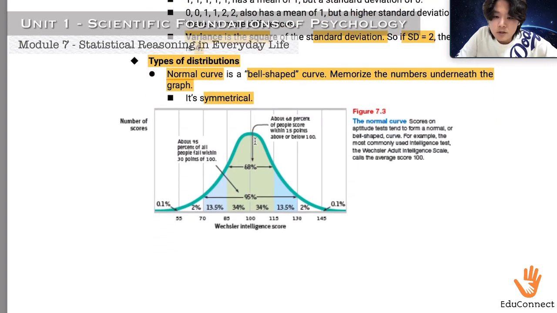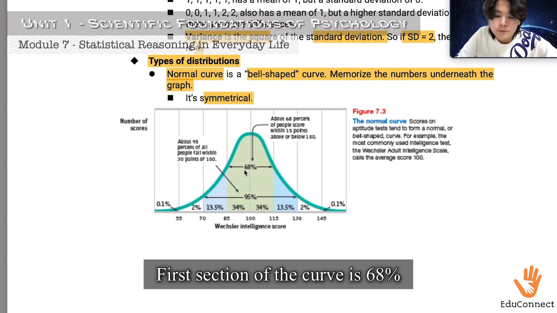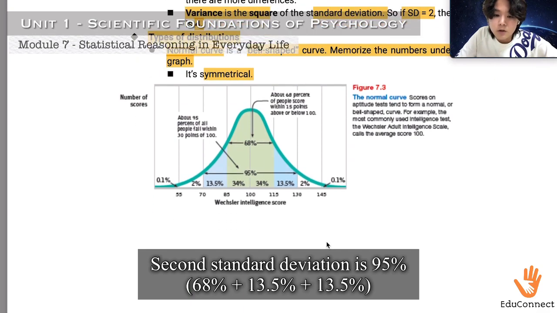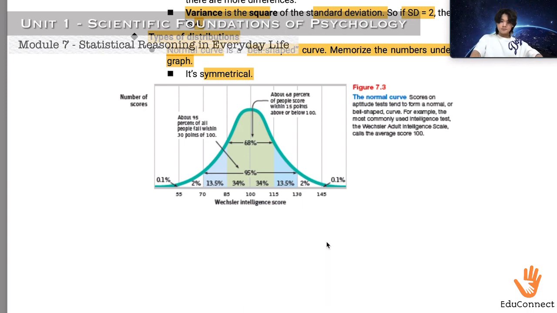So as you can see, the first section of the standard deviation within this bell-shaped curve is 68%. The second standard deviation, which is highlighted in sky blue and also contains the area of the green 68% in the middle, is going to be 68% plus 13.5% plus 13.5%, which adds up to 95%.